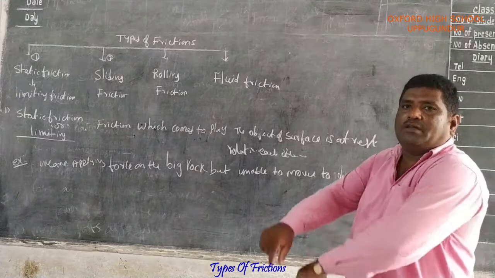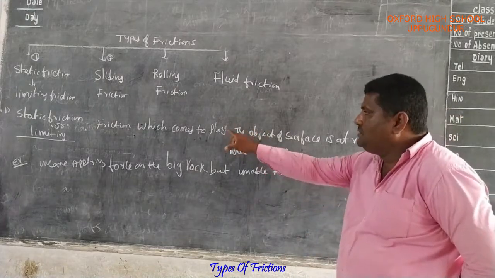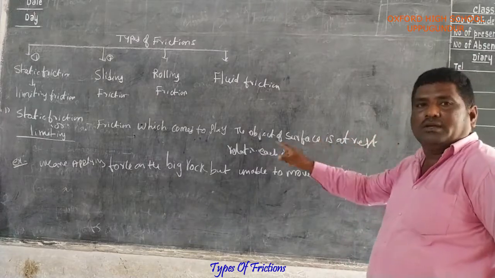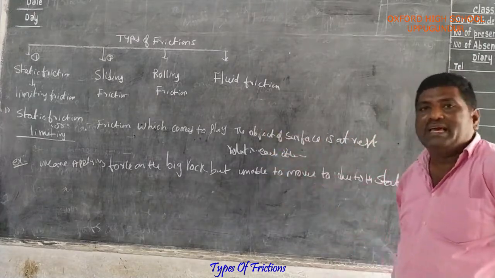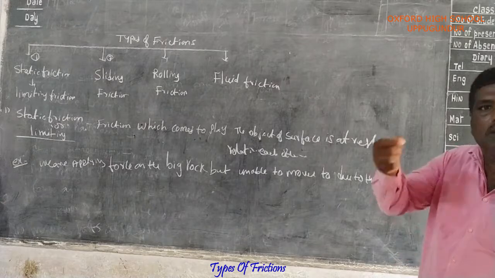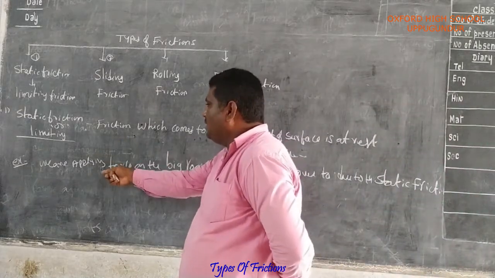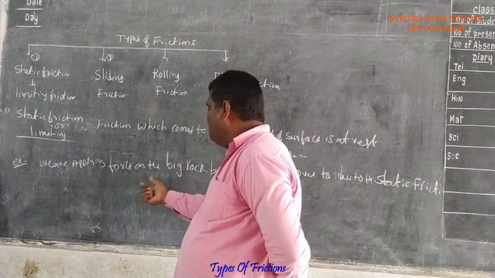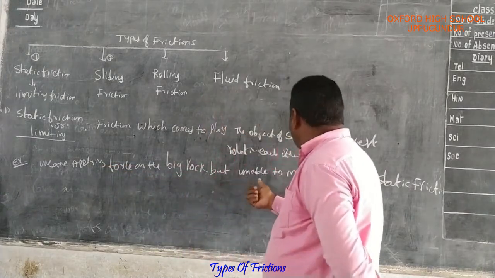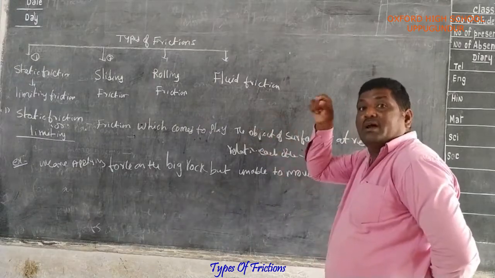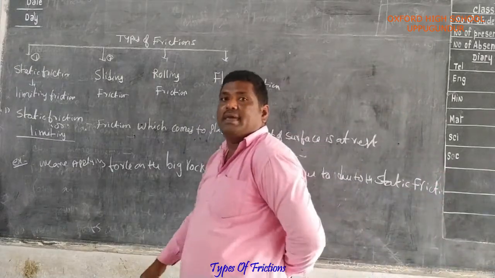What is the definition of static friction? The friction which comes into play when the surfaces of objects are at rest relative to each other. It is called static friction or limiting friction. Next, example of static friction: we are applying force on one big rock but unable to move it due to static friction. So these are the definition and example of static friction.